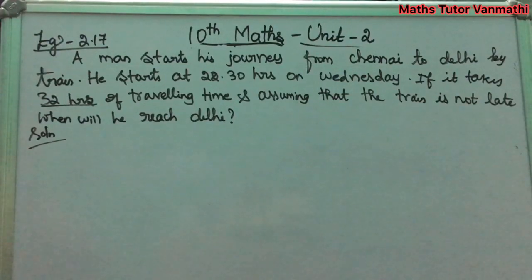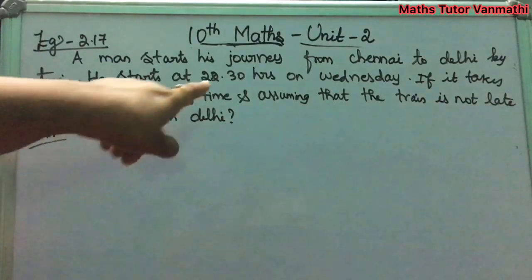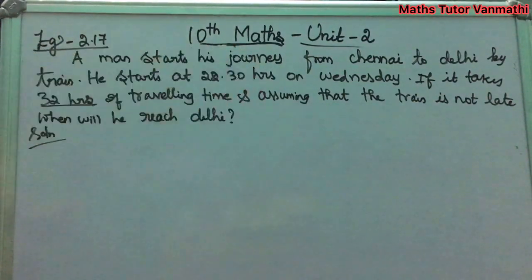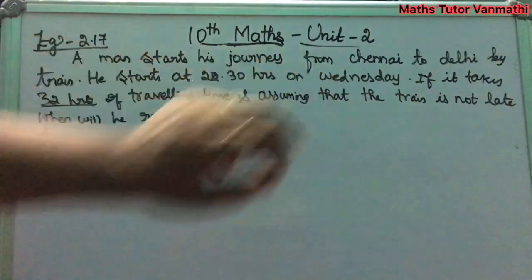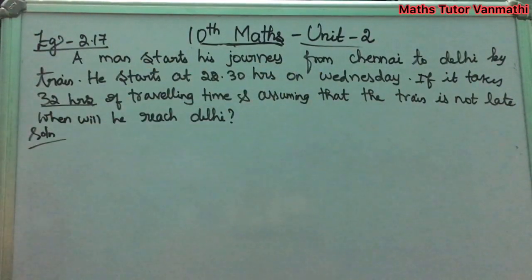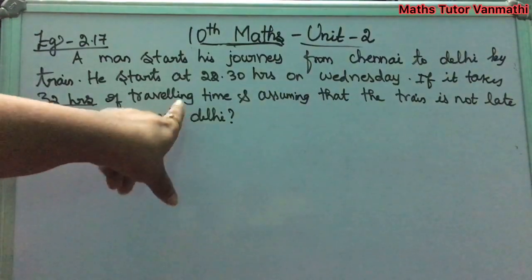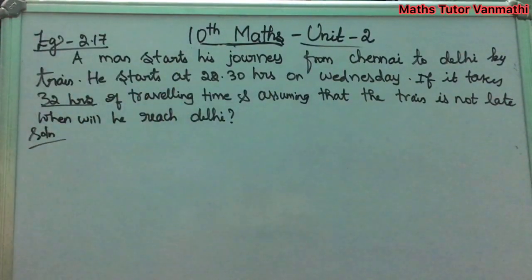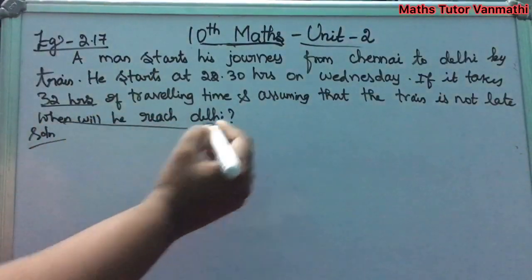The journey is through train, and a man starts his journey from Chennai to Delhi. The starting time is 23.30 hours on Wednesday. The travelling time, the duration they have given, is 32 hours. 32 hours means 24 plus 8, that is one day has 24 hours plus 8, you get 32 hours. That is your duration of travelling time. Now what they have given is assuming that the train is not late. So the train is on perfect time. We are going to find when the train will reach Delhi.